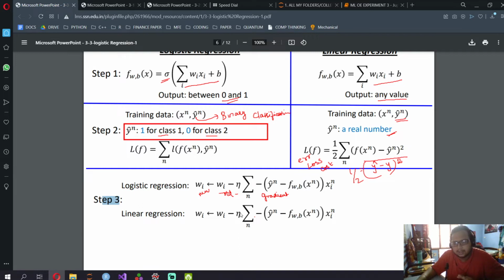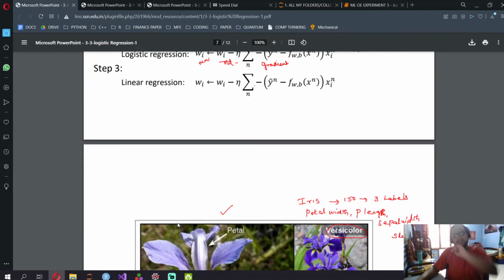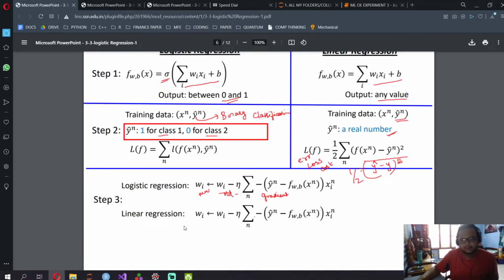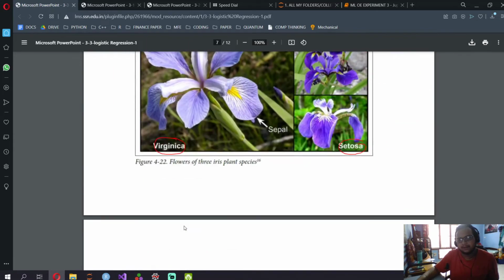I'm not going to write this out, I'm just going to write step 3 as finding the new weights based on our loss function. We need to remember the same thing for both of them. It is the current weight minus the sum over n of y actual minus y predicted, times xi^n. I'm just going to write step 3 as minimizing the loss function by giving a new weight.